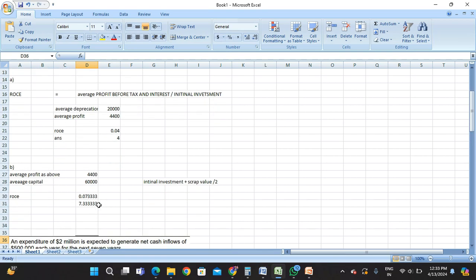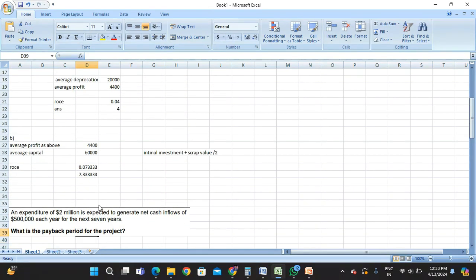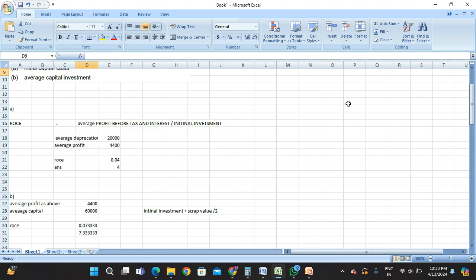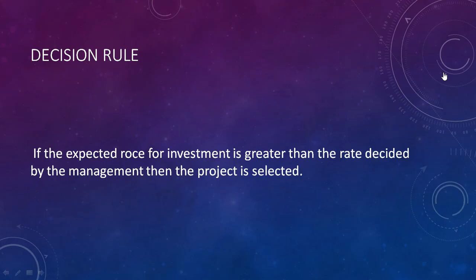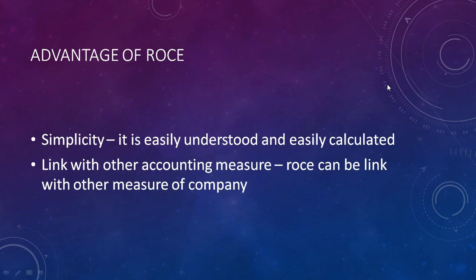Okay, so let's see the advantages and disadvantages of ROCE. The advantage of ROCE is simplicity. It is easily understood and easily calculated.